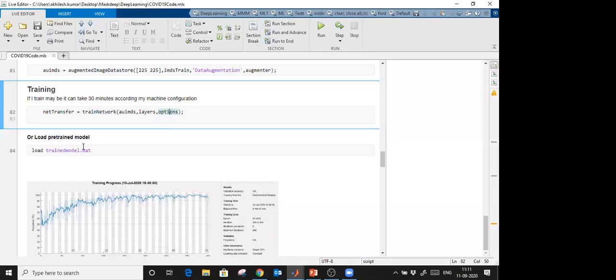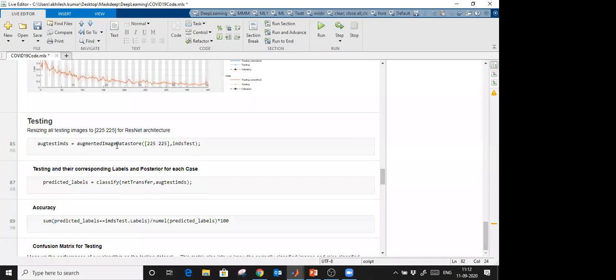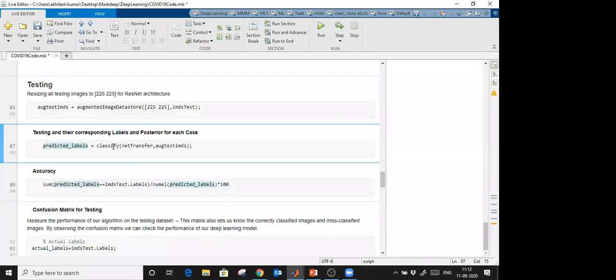I'm going to load the model I already trained. It will take time, so I'm not going to train it, but you can use this function if you want to train. Okay. After training, I'm going to test. First of all, we have to apply this image data augmentation on testing also, meaning we have to resize the images to 255 by 255. To predict on new images, we use classify.